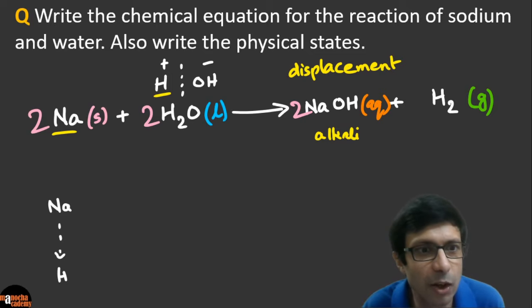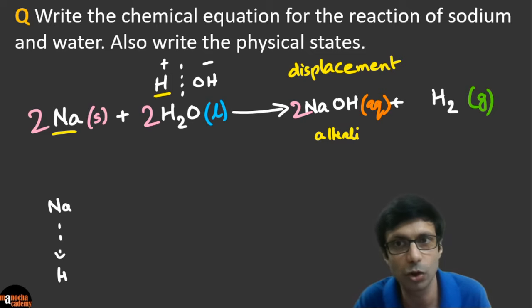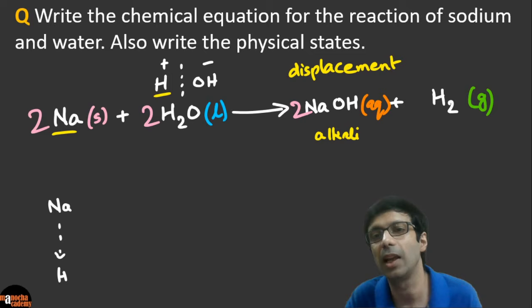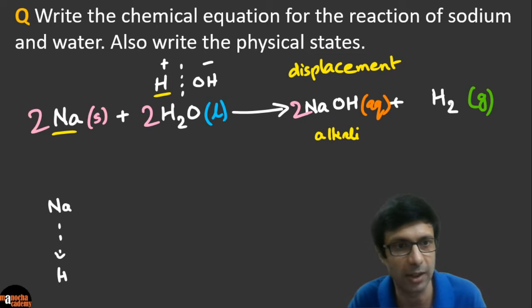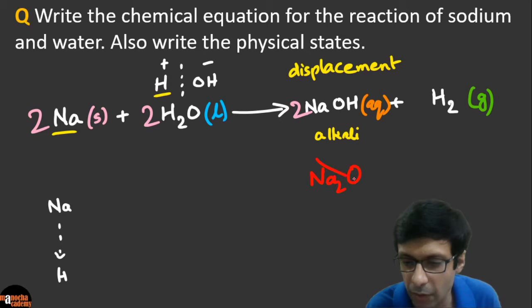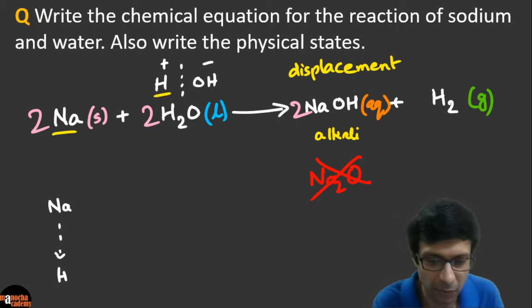I see Jay Reddy also has the right answer. Excellent here, guys. Very good. So guys, but be careful. Some of you are still writing sodium oxide. It's not sodium oxide. Some metals give their oxide, but sodium, potassium, these very reactive guys, they give their alkali or the hydroxide. So be very careful of this. That's why this is a little tricky reaction, because sodium oxide is not the right answer in the product. It's sodium hydroxide. Very good.